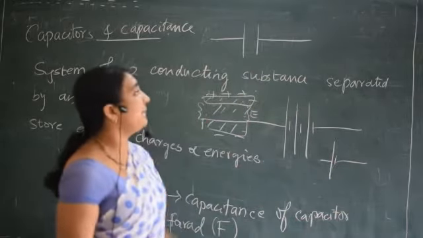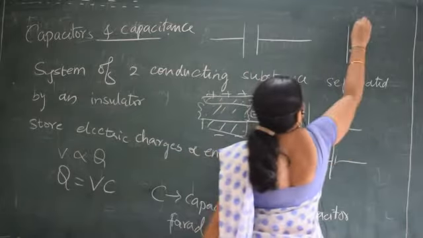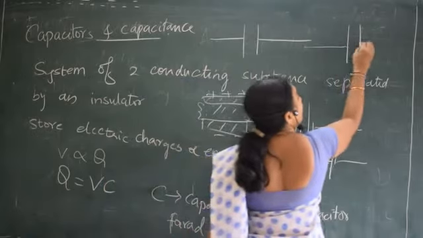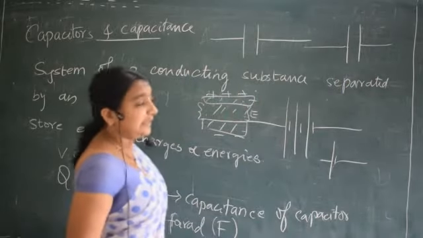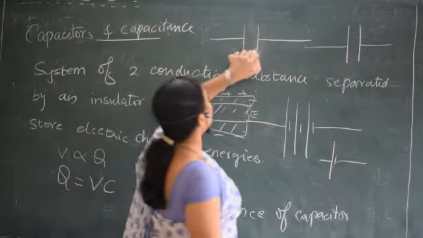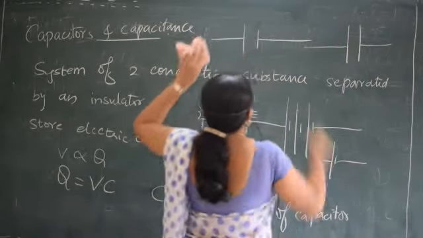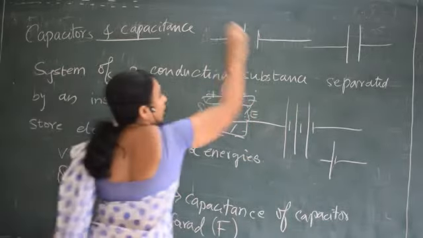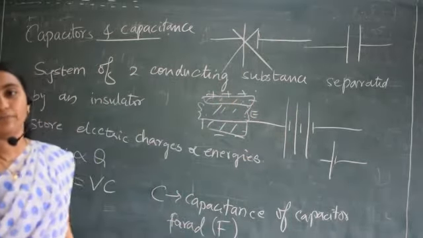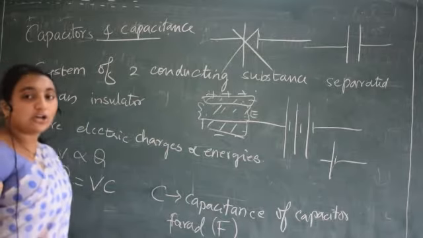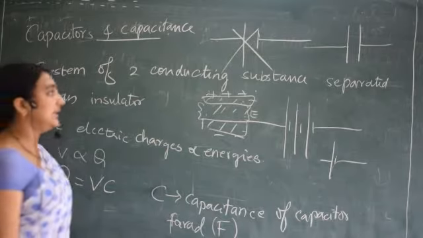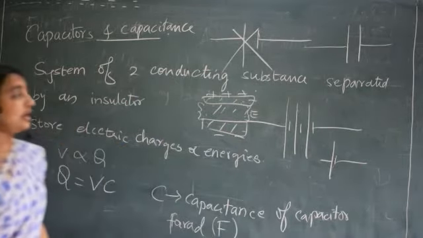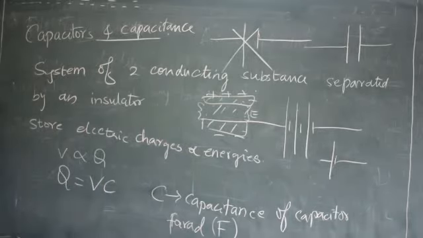But here for the capacitor, both the lines should be of the same height, then one horizontal line. Instead of this, when you draw the diagram in the exam, by mistake, if one line is long and another one is short, then it is not a capacitor, it becomes a battery. So when you draw the diagram of a capacitor, it should be two equal lines, same height. Understood? This is the symbol of the capacitor.